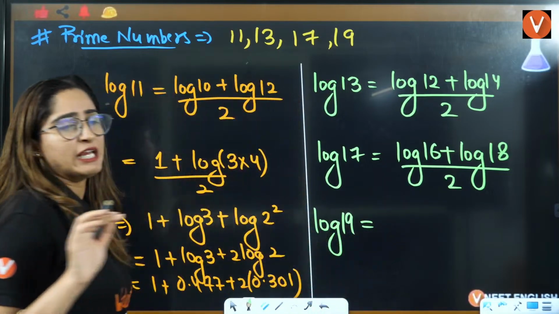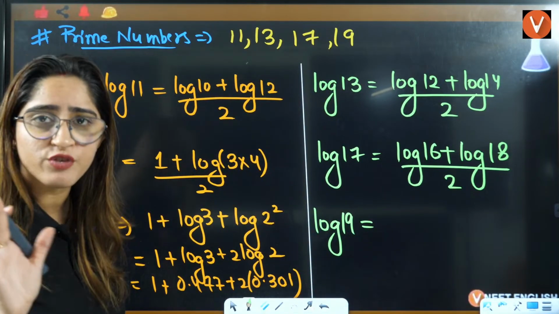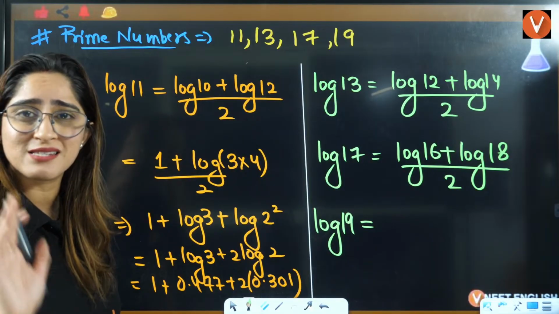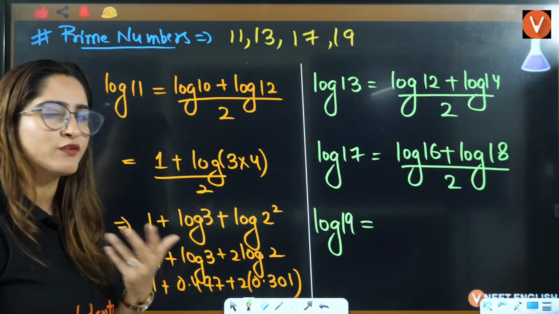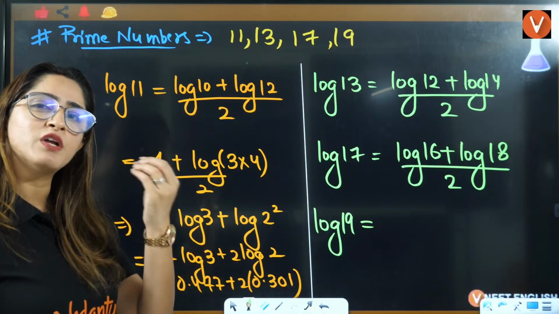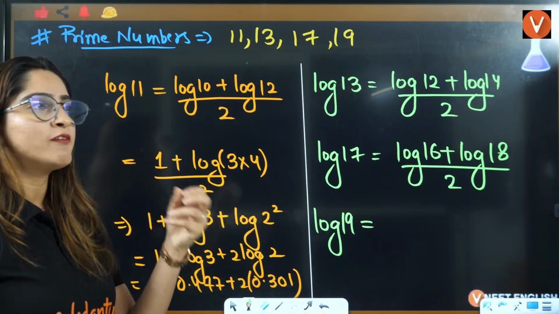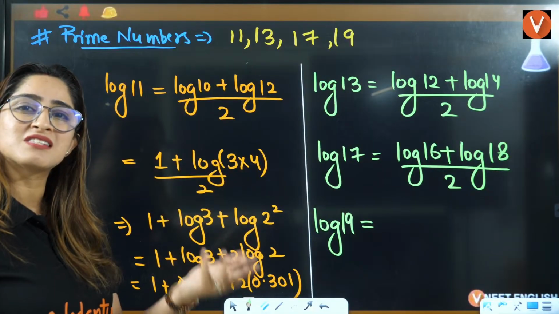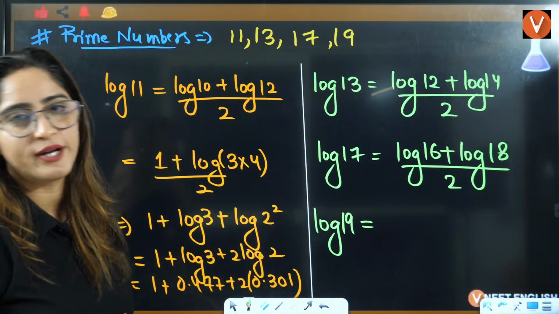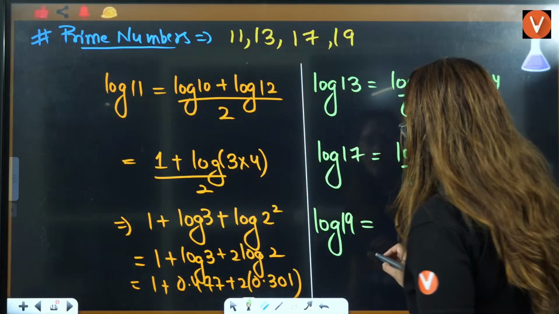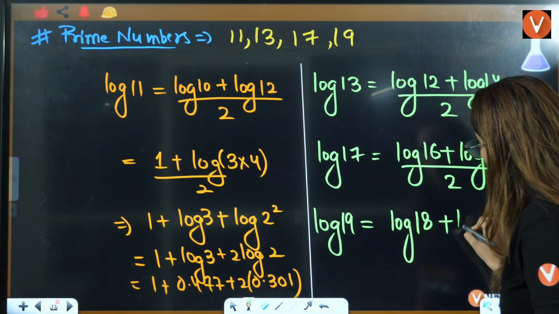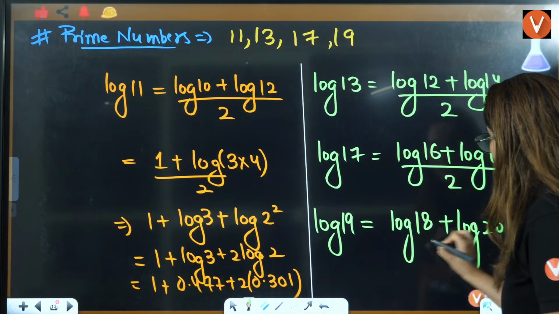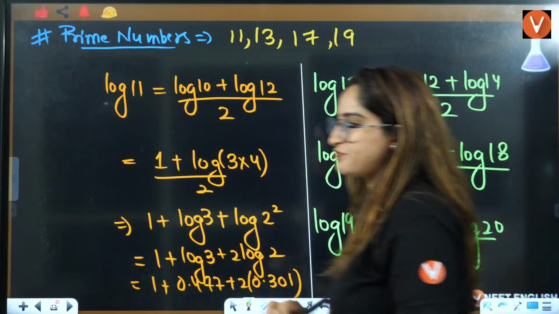By the way, if they want to take some revenge from you in 2026, only then will they give you these kinds of logs. Otherwise, they will give you simple logs only, which will not be prime numbers. It will be either 14 or 16, so that you can easily calculate it. Like 19, that will be log of 18 plus log of 20, divided by 2.